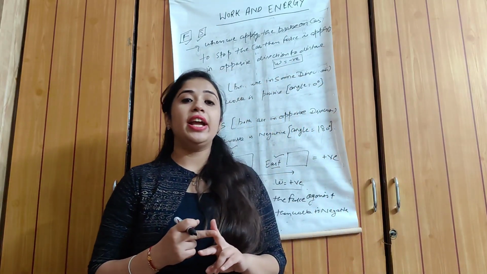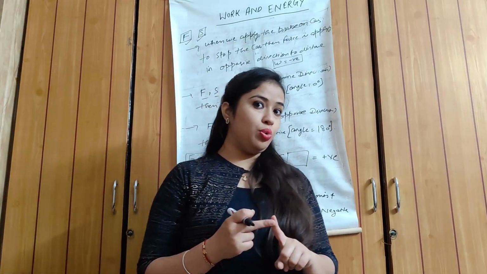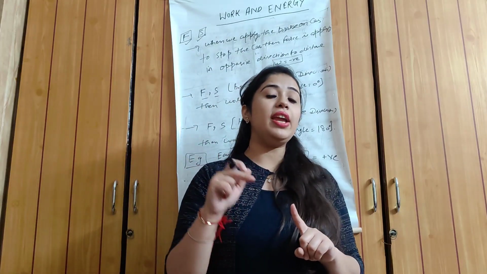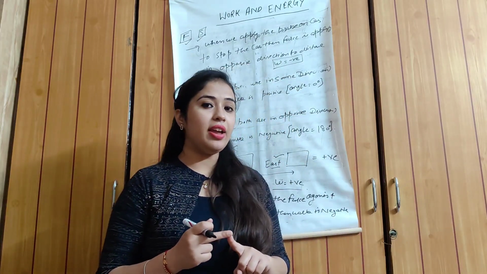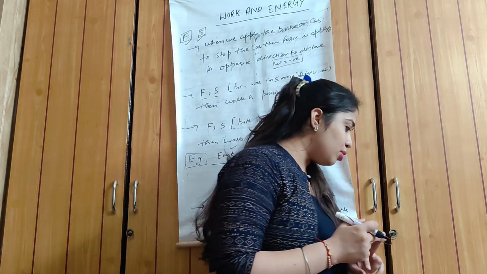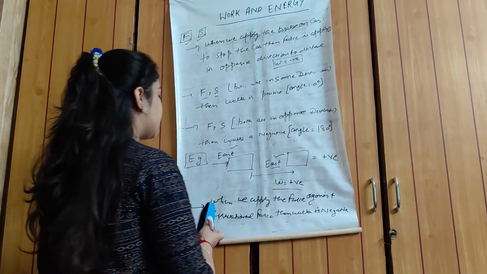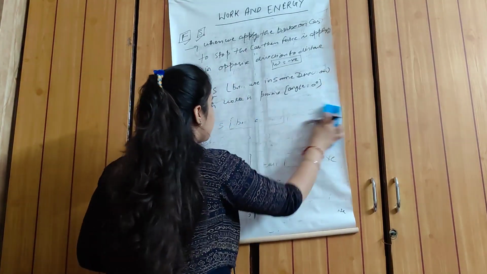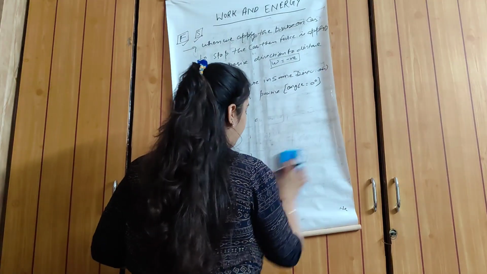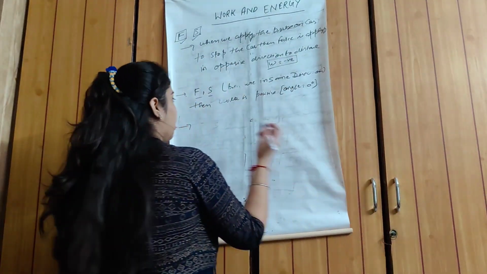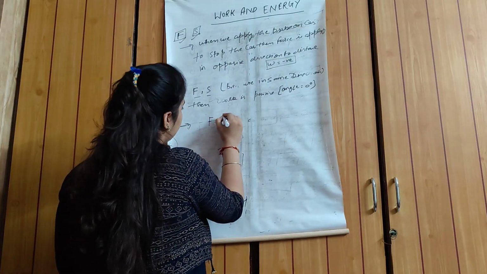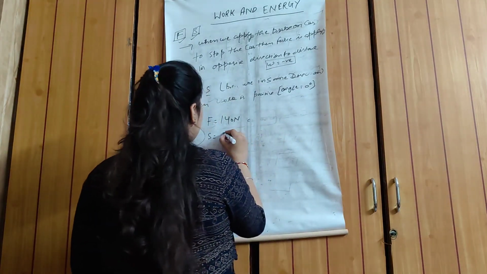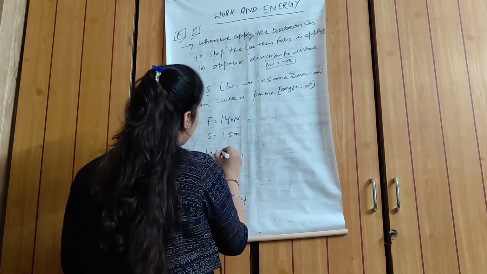The third question is: define 1 joule of work. 1 joule is the work done when 1 Newton of force is applied and the body moves 1 meter distance along the direction of force. And the fourth is a numerical. It's a simple example. In this question, force is given, that is 140 Newton, and the distance is given, that is 15 meter, and you calculate the work done.